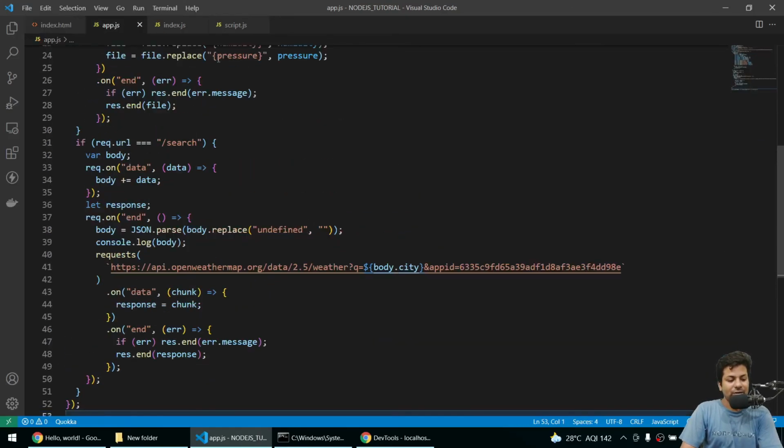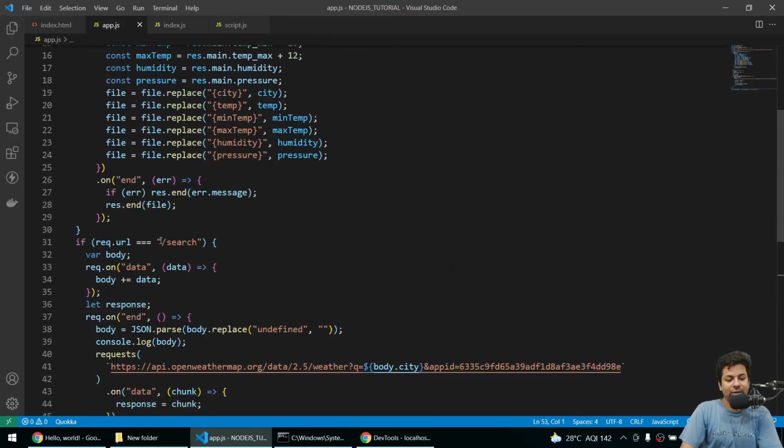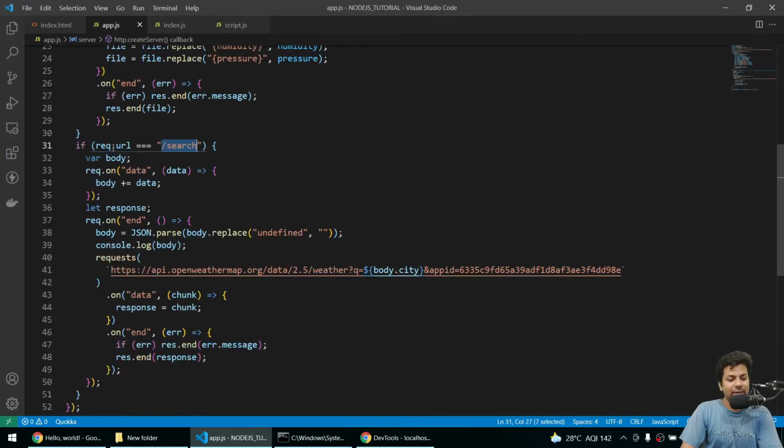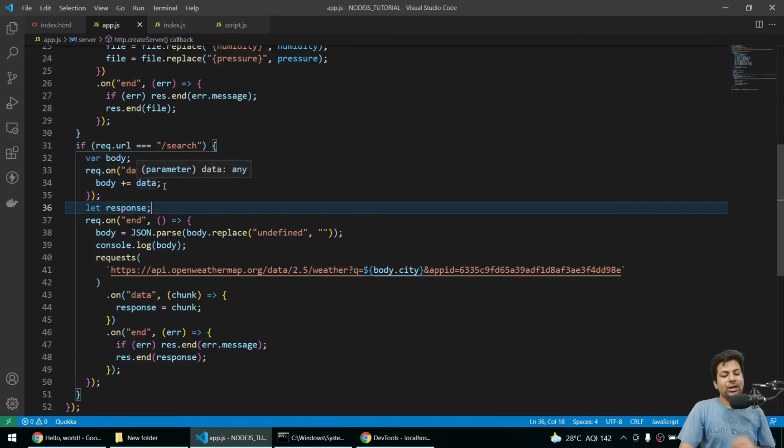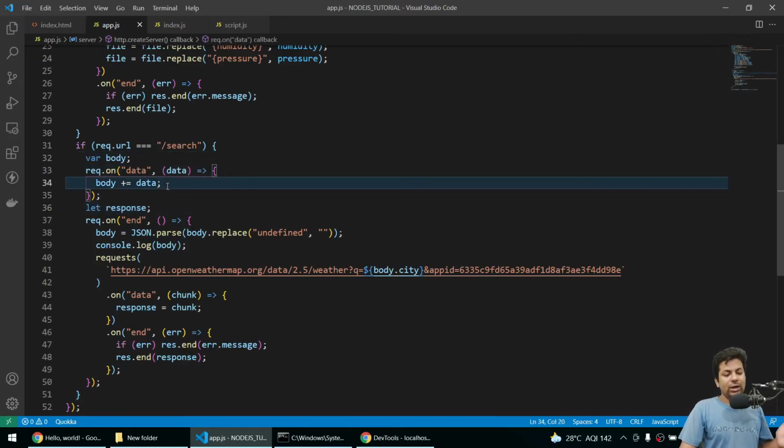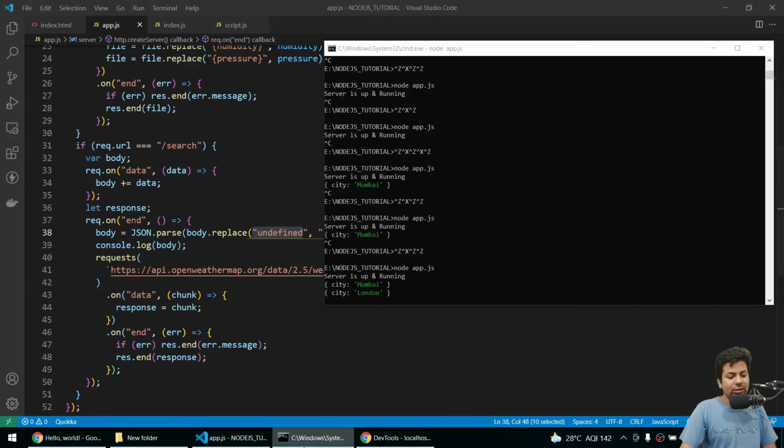In the app.js, you can see it's coming here, saying it's a search API, getting the request.on data, getting all the data. Then I'm taking a response variable, then I'm telling when you have got the data that I posted from the backend, just parse it and replace undefined because we were getting extra undefined previously, and console it. So we were consoling Mumbai, London.